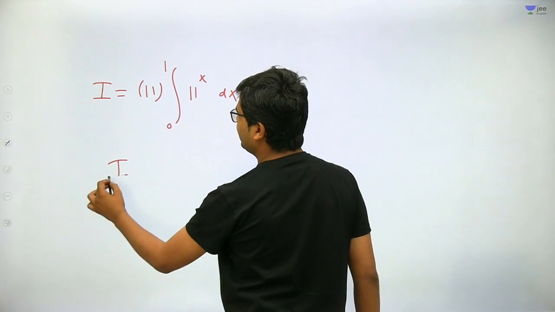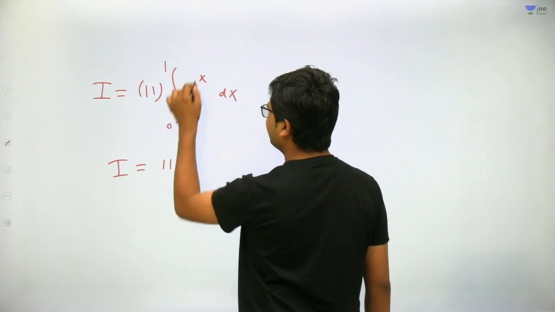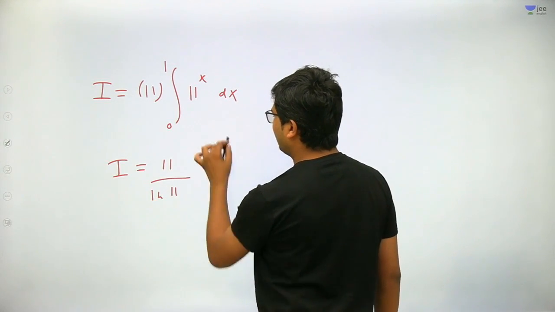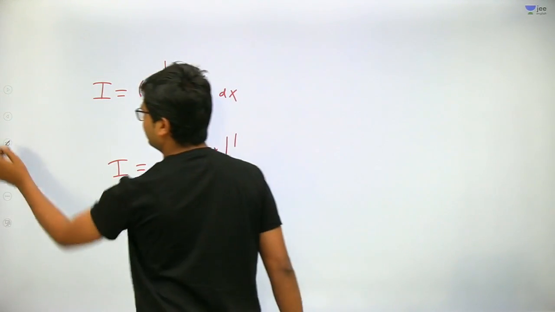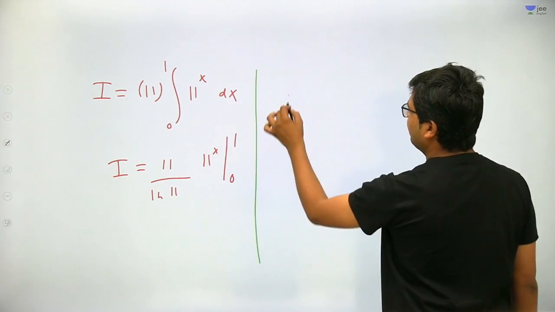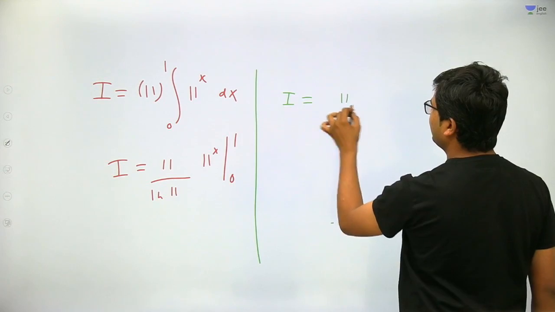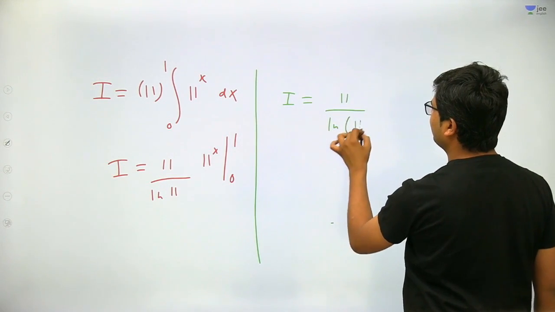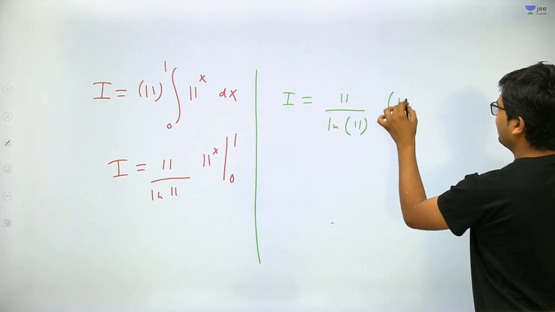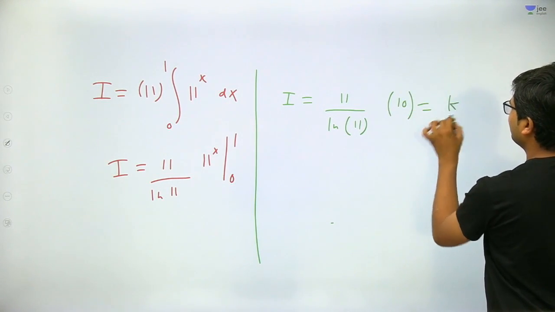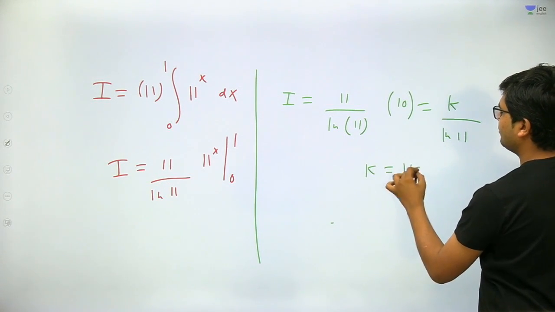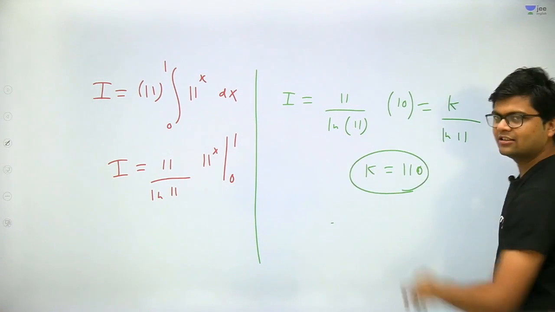So I will be equal to 11, and this integral will be 11 raised to the power x upon ln 11, and it is going from 0 to 1. Till now no issue. Very good, students. So the value of I is coming out to be 11 upon log of 11 into 11 to the power 1, 11 minus 0, so it is coming out to be 10, and this is given to me as k upon log of 11. So the value of k will come out to be 110.